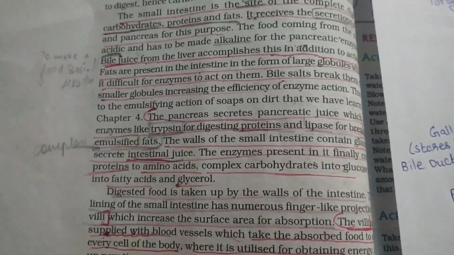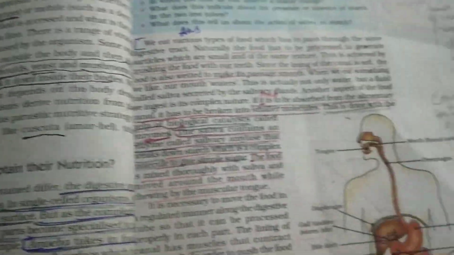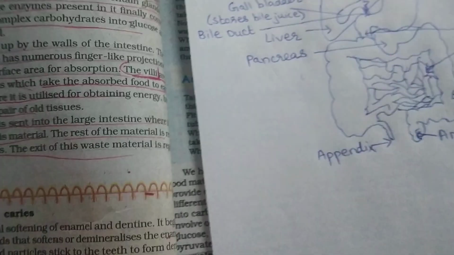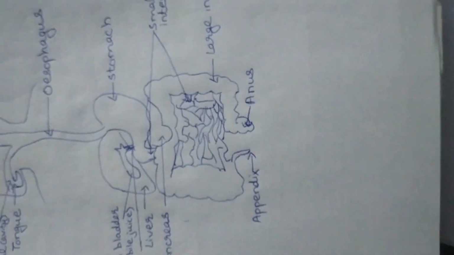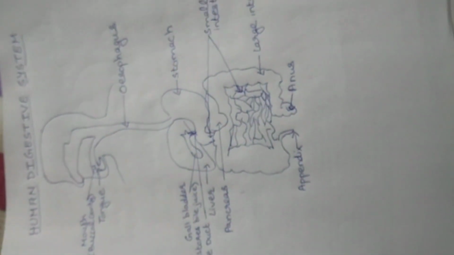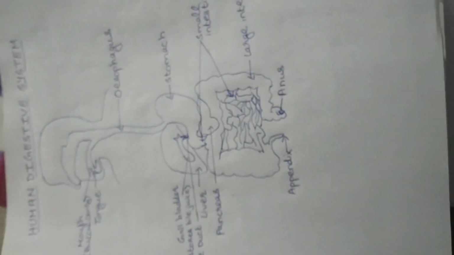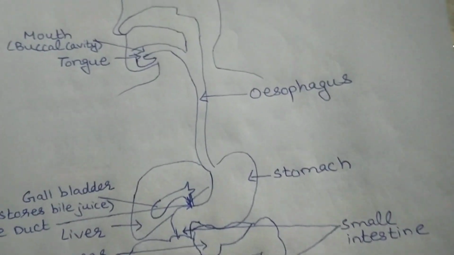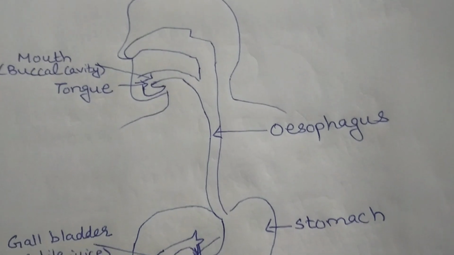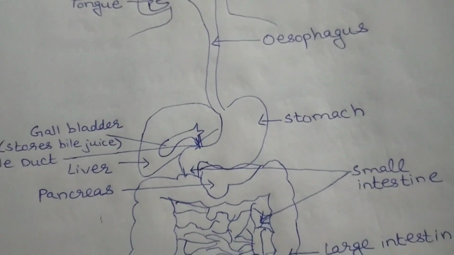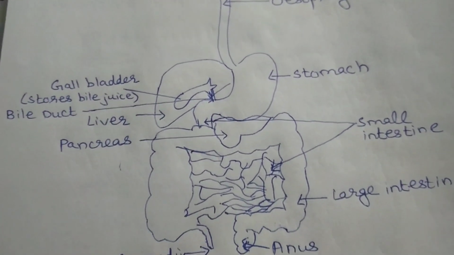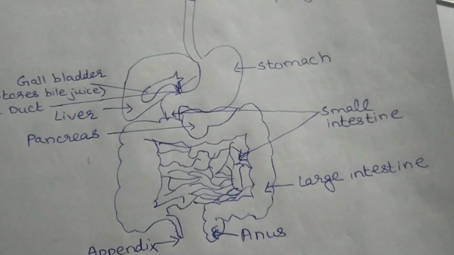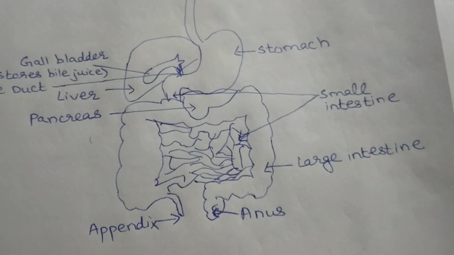Please see that you will find this answer quite long, but do study the answer in parts. You will find it very simple, and this is the diagram that you have to draw with this answer of human digestive system. Starting from mouth, then esophagus, stomach, small intestine with two glands, liver and pancreas, large intestine, and finally the waste is thrown out of the body through anus.